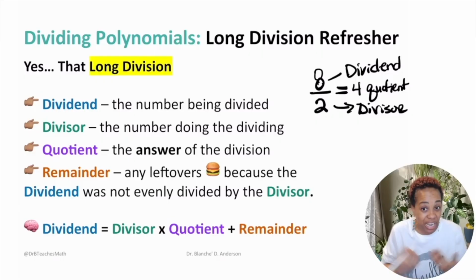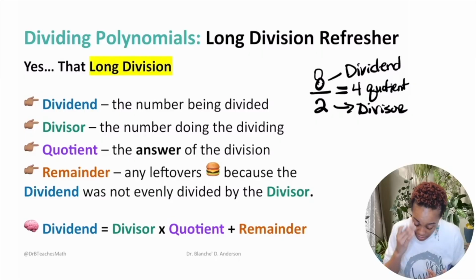Now, if I have some leftovers, stuff I've got to put back in the fridge because I didn't eat all of it, that's your remainder. So being the divisor, I didn't eat all of my food, because it was too much or too large, so I'm going to have leftovers. The remainder is your leftovers. If the food's really good, you ain't going to have no leftovers. But if it was too much, you didn't like it, you couldn't eat it all, then that's when you'll have a remainder.